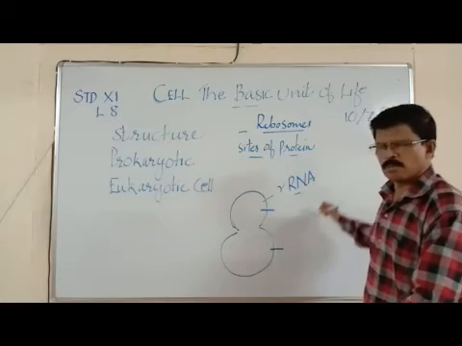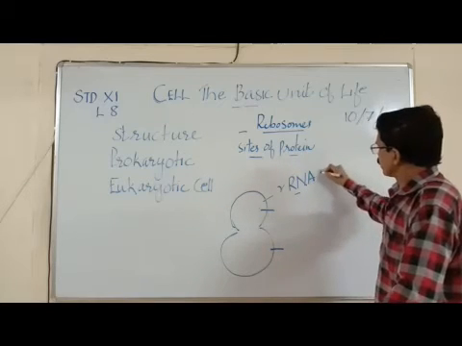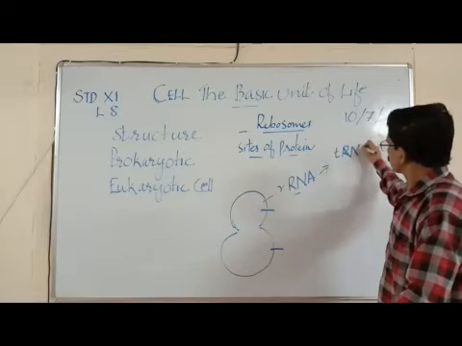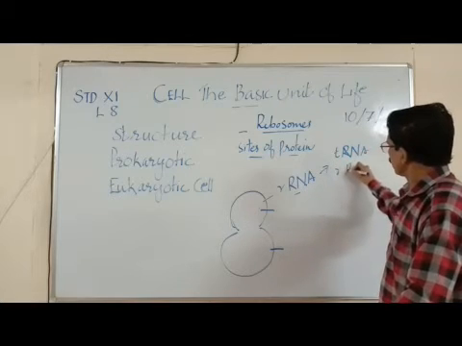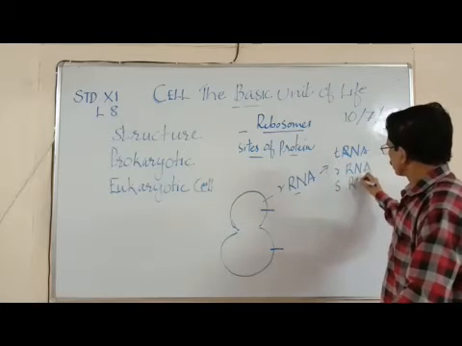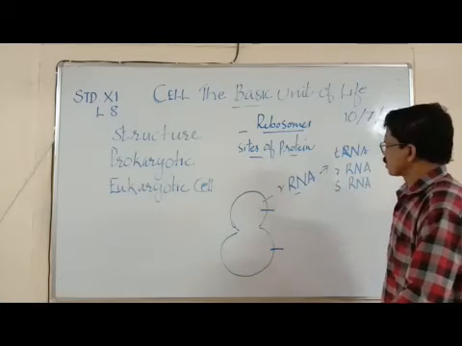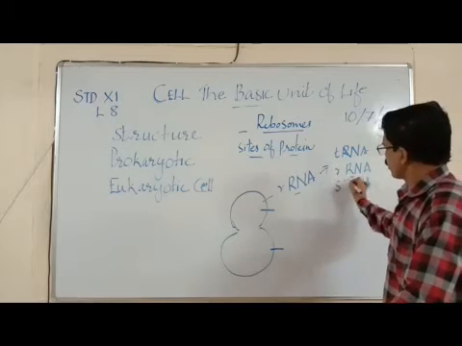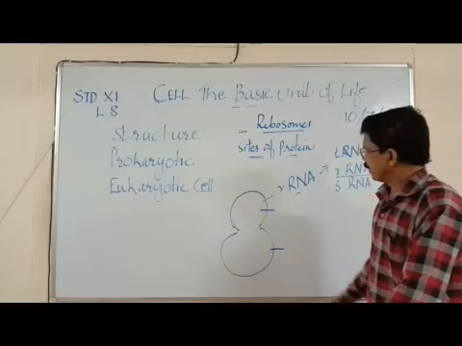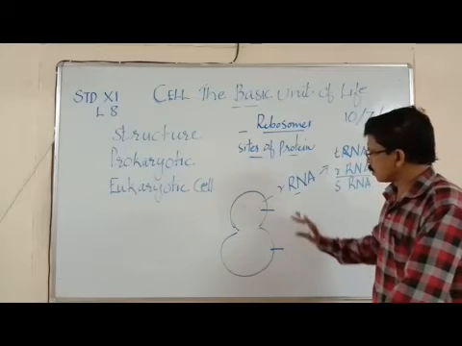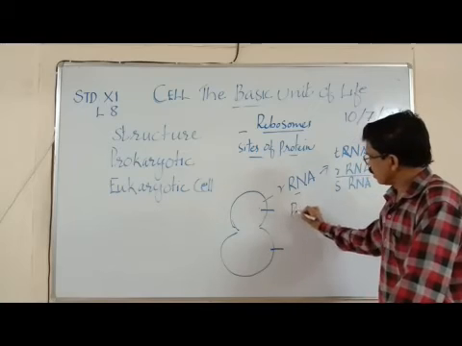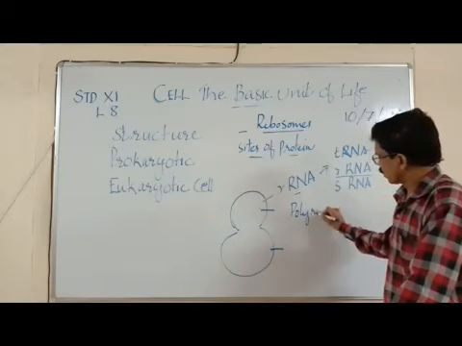RNAs are of three categories: tRNA, rRNA and sRNA. These three RNAs have definite functions in the organism. So in ribosomes, RNA is most commonly found, and this is the site of protein synthesis. Sometimes you may come across the word polyribosome.